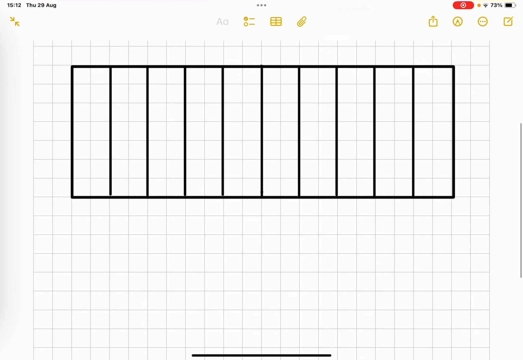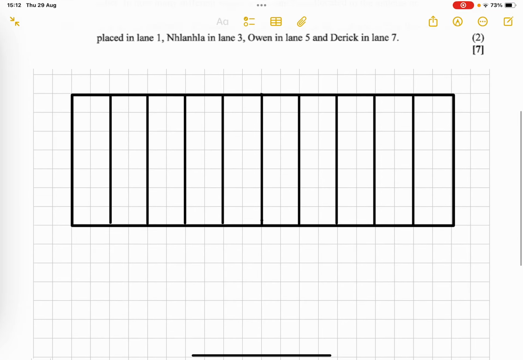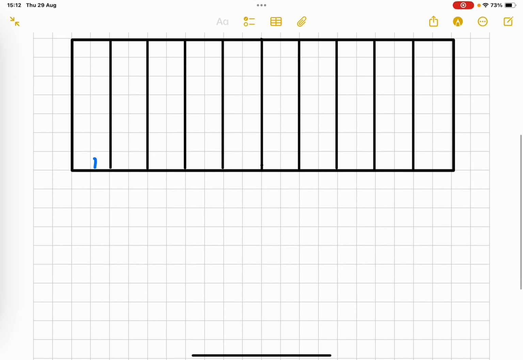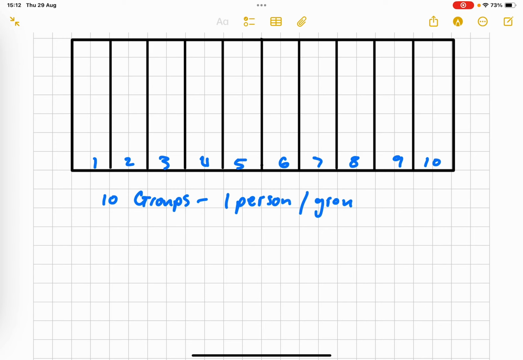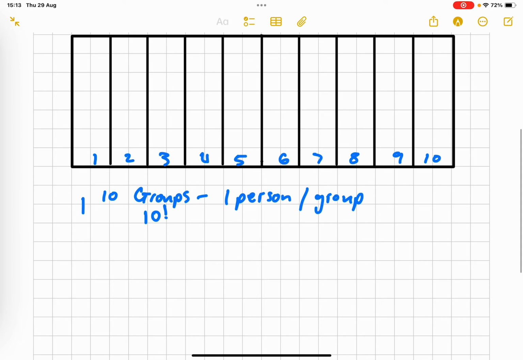So one thing I want to highlight is in the first example, let's say you have athlete 1, 2, 3, 4, 5, 6, 7, 8, 9, 10. So you basically have 10 groups with one person in each group. And so your counting principle is essentially how many groups you have, factorial. So 10 groups, so 10 factorial. So that's situation 1.